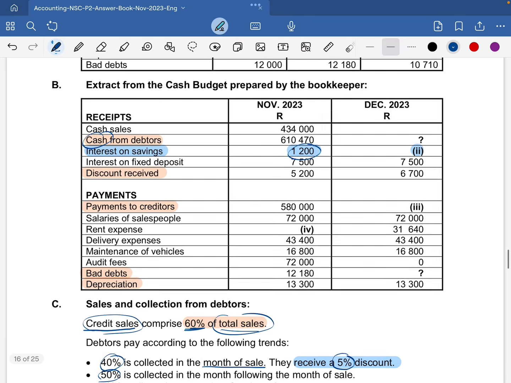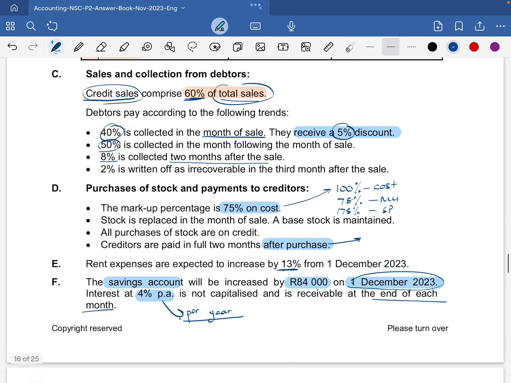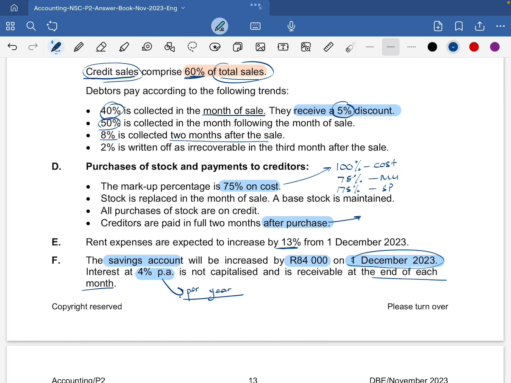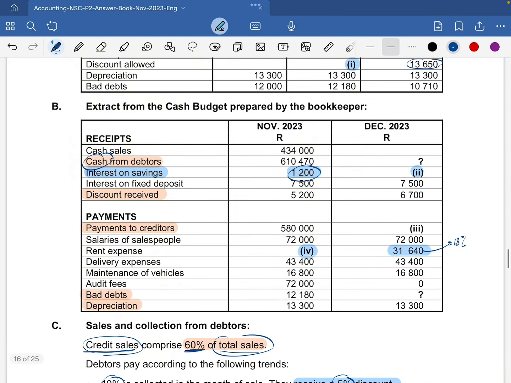So when you look at December 2023, we are already given the rent that includes the 13% increment.